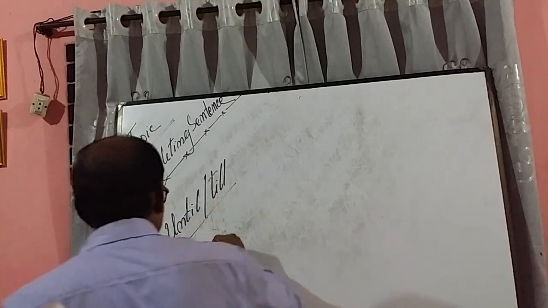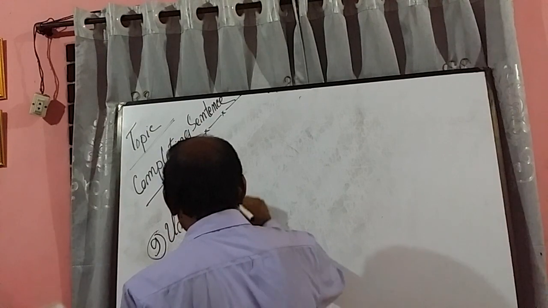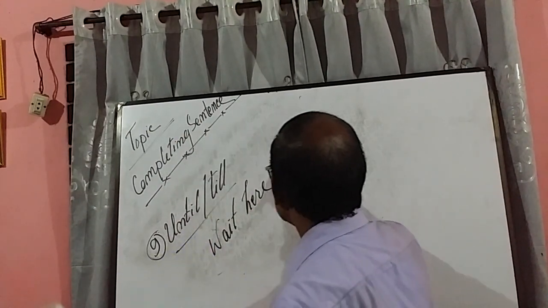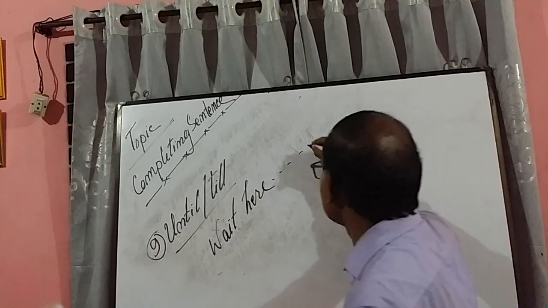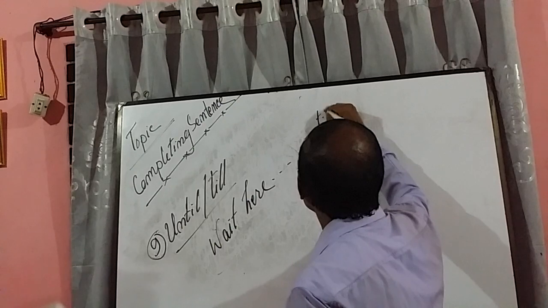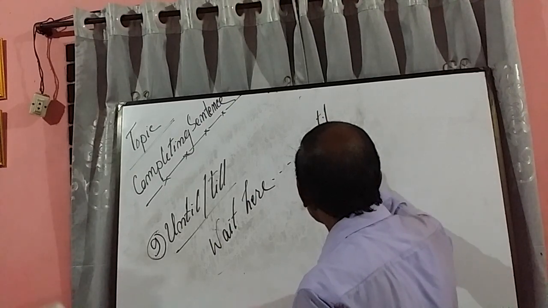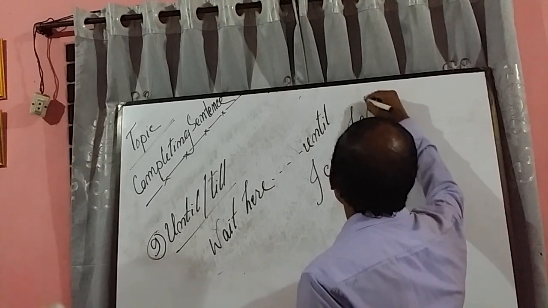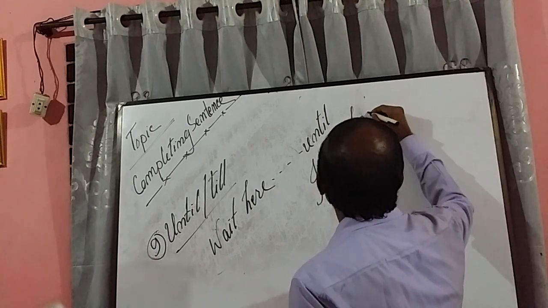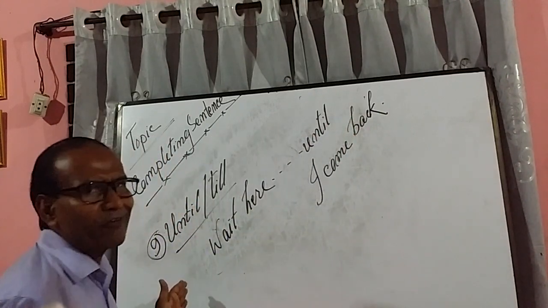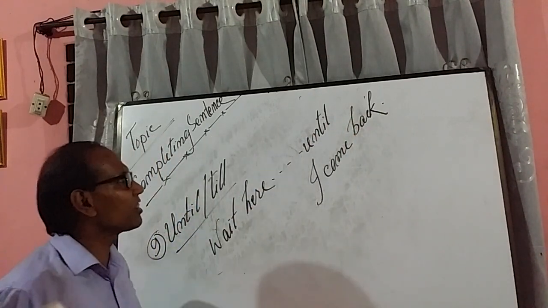Something like this. Wait here. One complete sentence. Dot dot dot. That means, wait here until I come back. Or you can write, wait here till I come back.